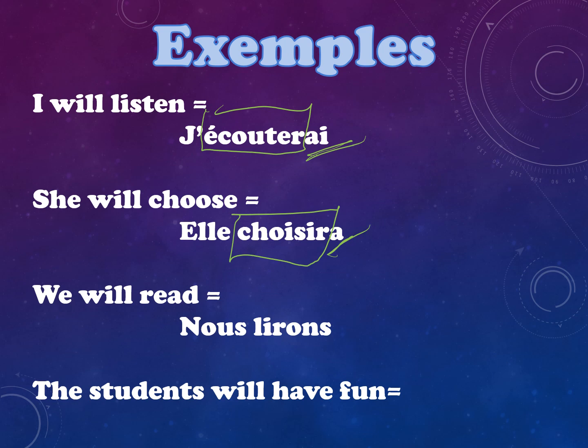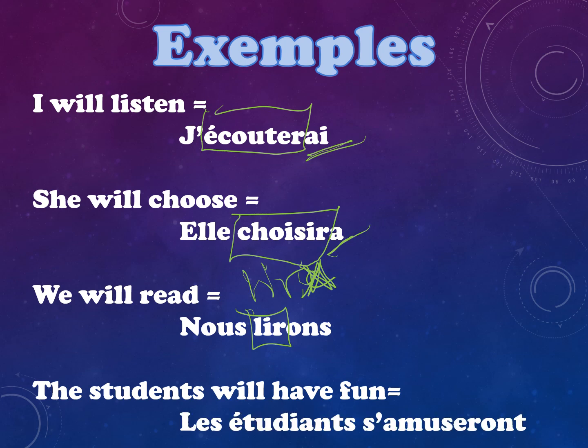Now, lire ends in RE. The verb is lire. But because it ends in an E, I'm going to take the E off. And then I'm going to start with, again, the entire thing, absent the E, before I put my ending. Nous lirons.